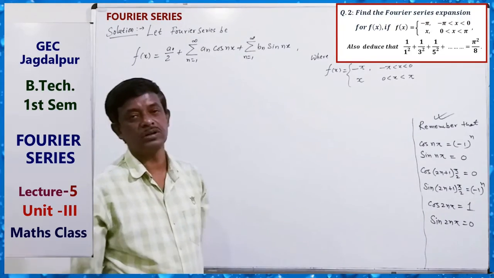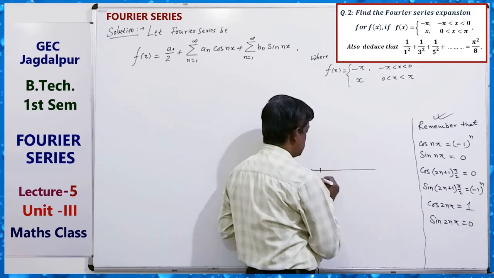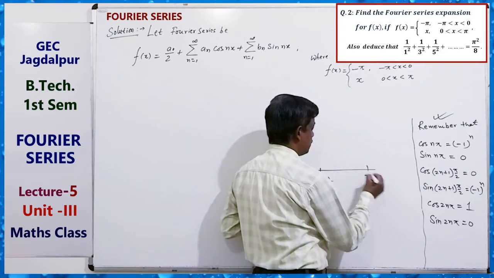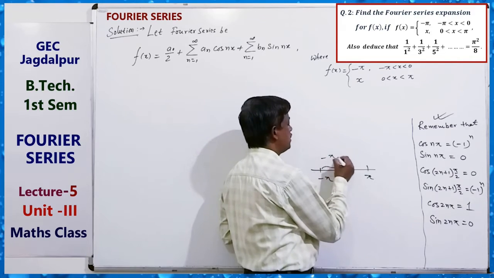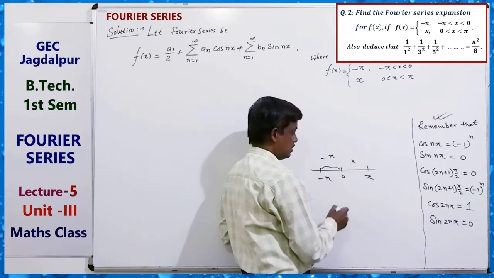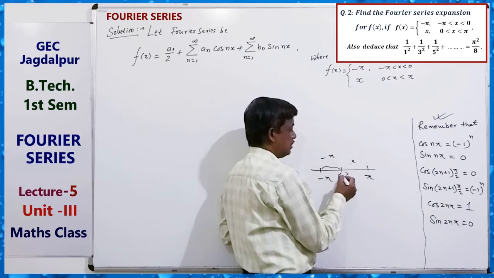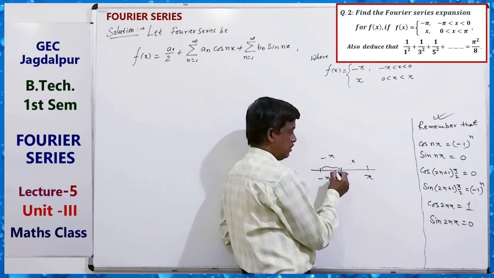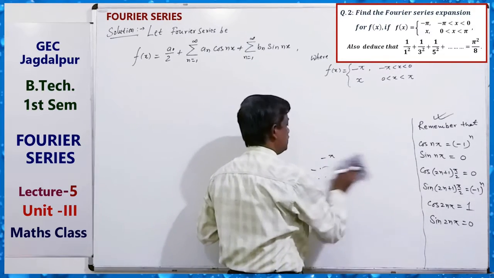0 is the discontinuous point, because the interval is minus pi to pi, here 0. In this interval the value is minus pi, in this interval the value is x. So here just less than and just greater than 0. Here at the point 0 there is no value of f(x) given.